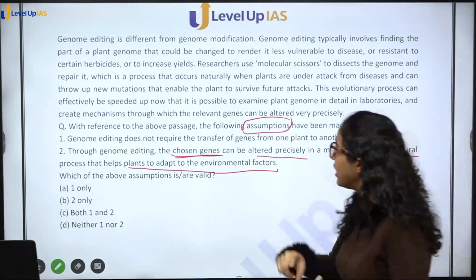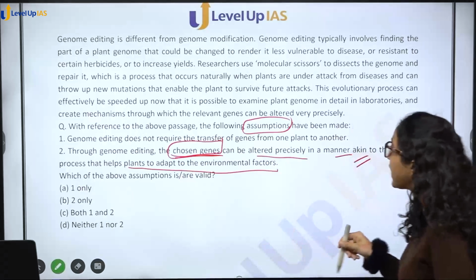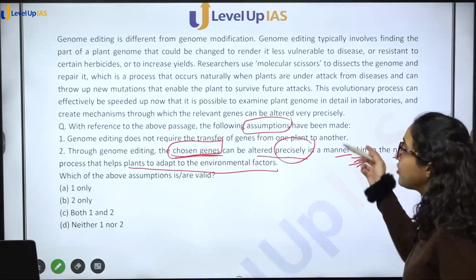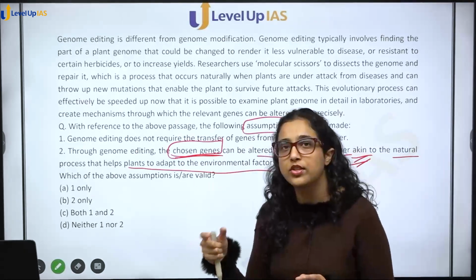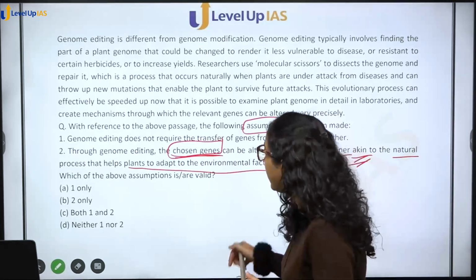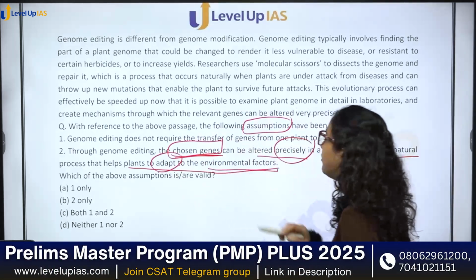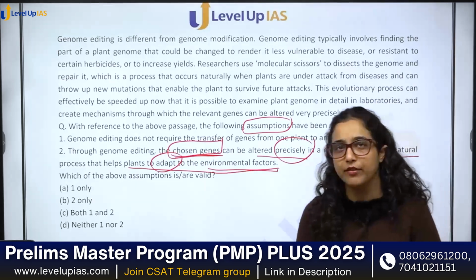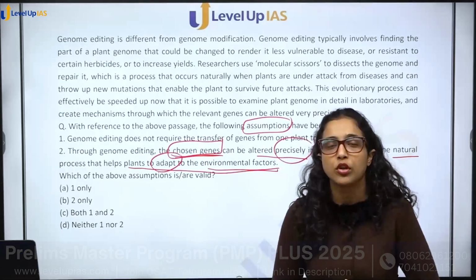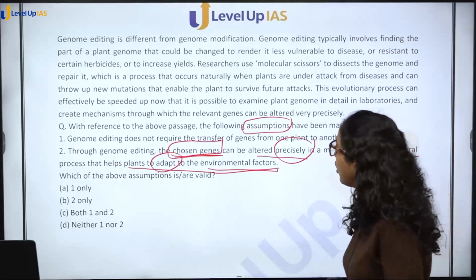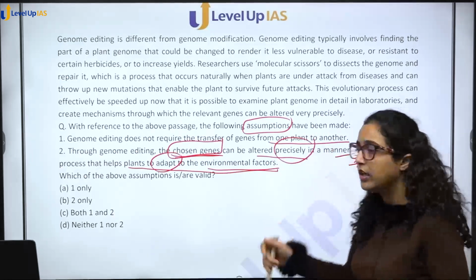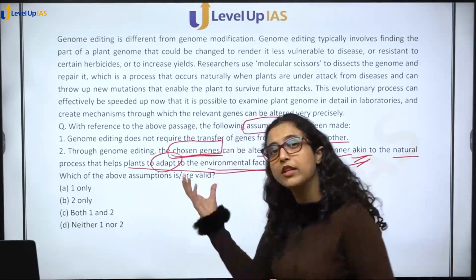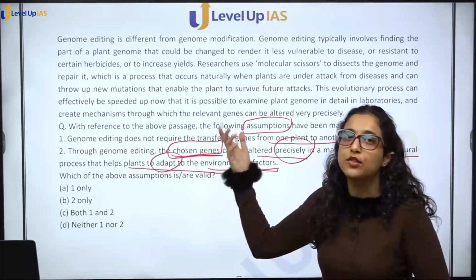So through genome editing, जो chosen genes होते हैं can be altered precisely in a manner akin to the natural process. जैसे natural process में alter होते हैं genes, वैसे ही हम alter कर सकते हैं so that plant जो है adapt to the environmental factors. See, in general, if you have studied about it, you should know that both of these are correct. That genome editing does not require transfer of genes from one plant to another. आप उसी plant के genes में भी itself you can do that. ठीक है? But even if you don't know, if you read the passage, you will be able to understand.